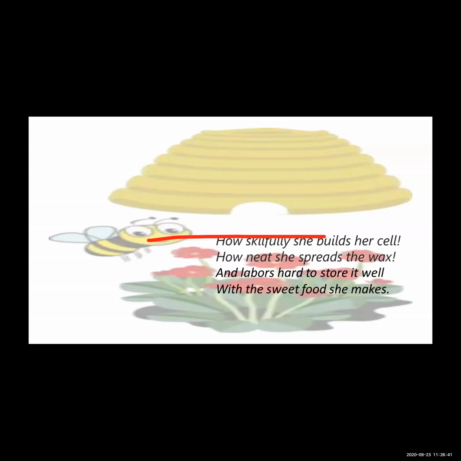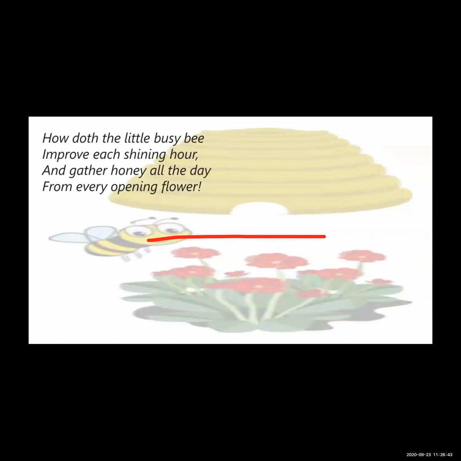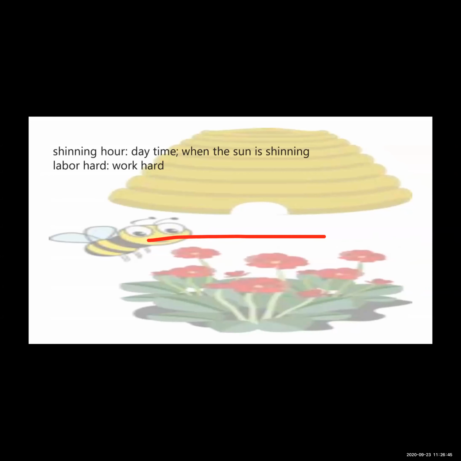So here are some words. Shining earth: what is the meaning of shining earth? Shining earth means daytime, when the sun is shining. Labor hard means work hard. Grin means give a big smile showing one's teeth, and claws means curved and pointed hard nails.